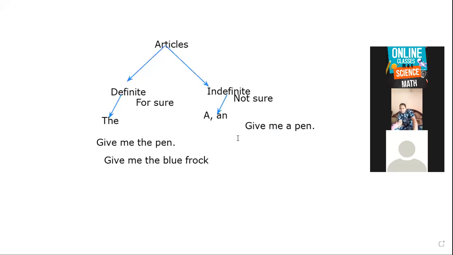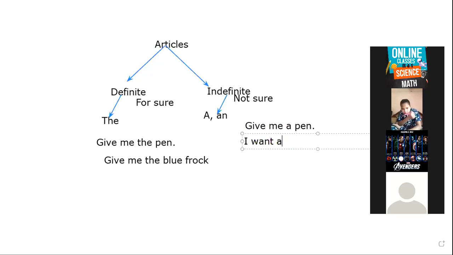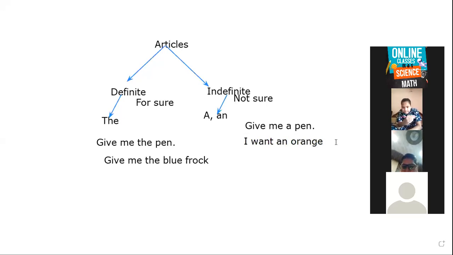Then: give me an orange. I don't want any specific or particular orange. If you give me any orange, I will be okay with that. Understood? This is the difference between definite and indefinite articles. Clear?